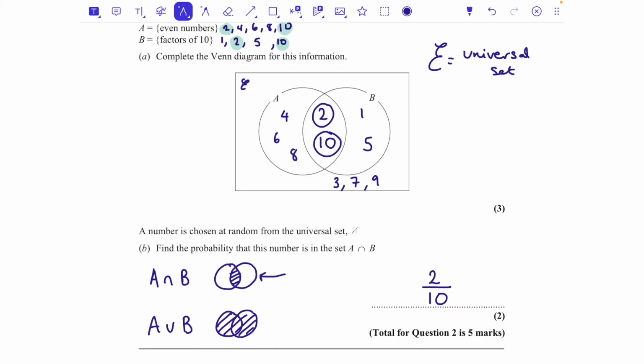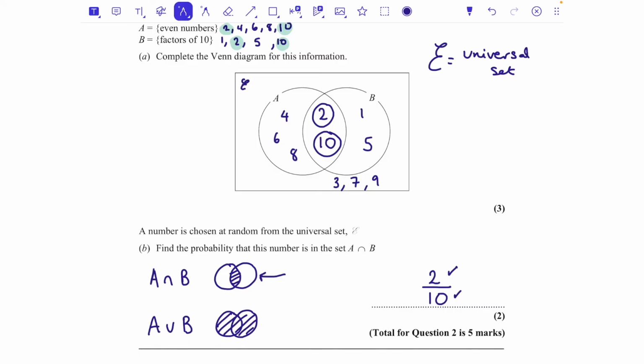Sometimes people simplify it. I would say don't bother. With probability, you never need to simplify it, and also if we simplify it and we were wrong, we might lose that mark, so we want to definitely make sure we've got a mark for that and a mark for that, so I'm happy to leave it as 2 over 10. If you did put it as 1 over 5, you'd still get full marks, but if you were incorrect in your simplification or they couldn't see the 2 out of 10, you might risk losing both,